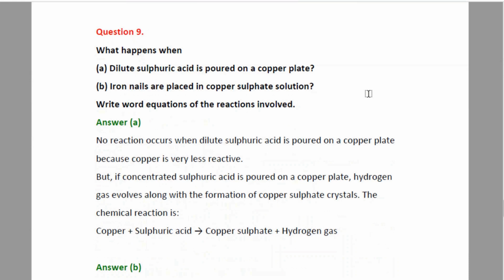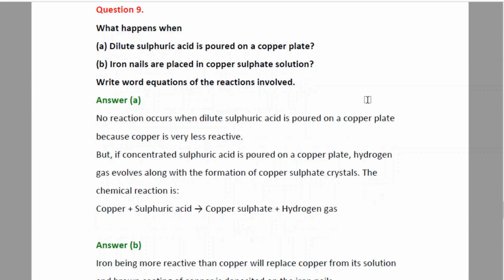Question number 9. What happens when dilute sulfuric acid is poured on a copper plate? No reaction occurs when the dilute sulfuric acid is poured on a copper plate. Why? Because copper is very less reactive. Hence, it will not easily react with dilute sulfuric acid. But if we use concentrated sulfuric acid, then we will have hydrogen gas coming out from the solution, since copper being a metal, when it reacts with acid, as we have discussed, hydrogen gas will be released.